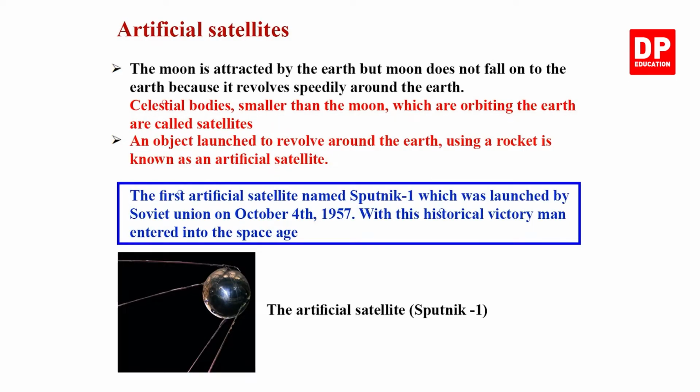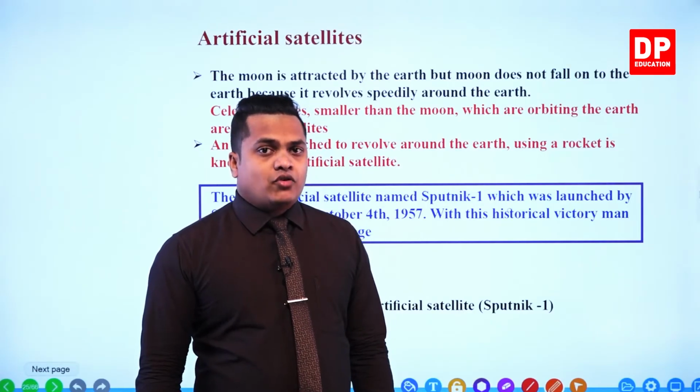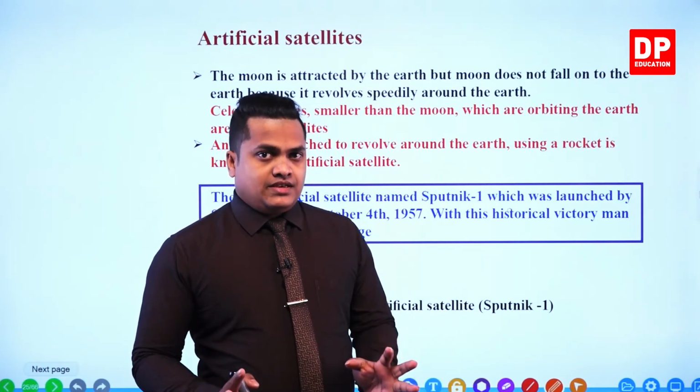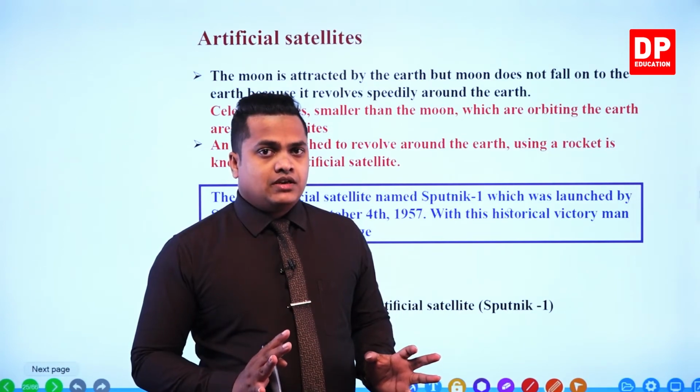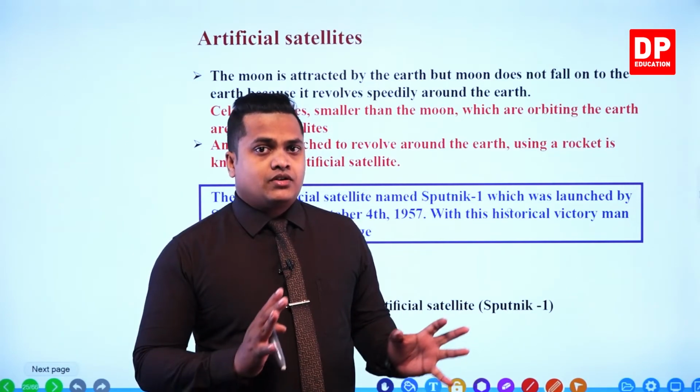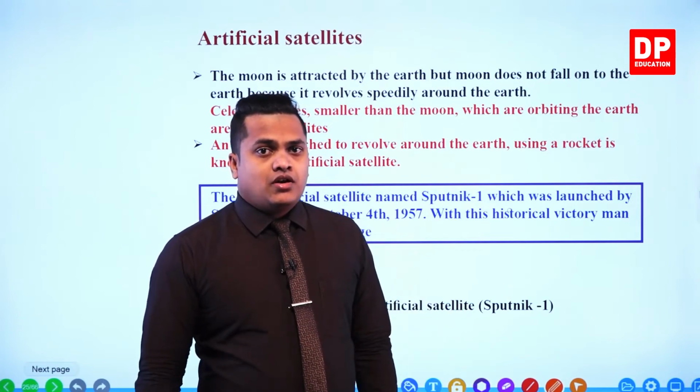Right then, my dear children, now we studied a major thing that was important when we are exploring the universe. The first main important thing is the motion of a rocket.